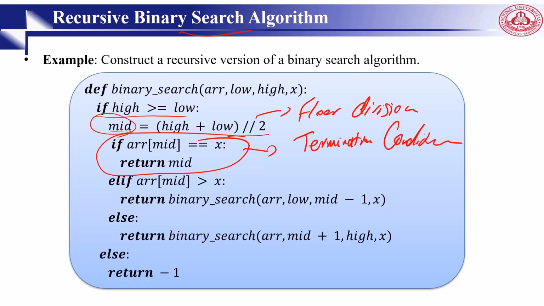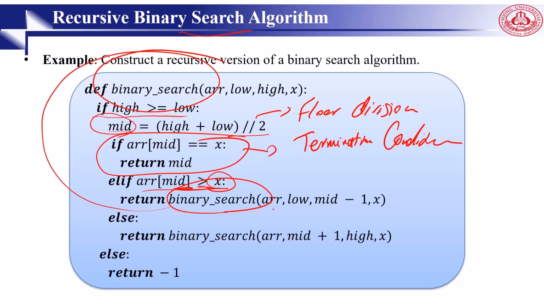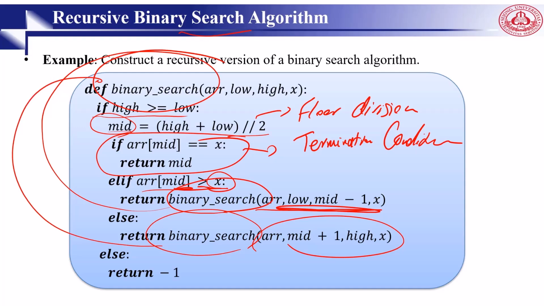Otherwise, if what we are looking for is smaller than mid, then we apply the algorithm to that half. Otherwise, we apply it to the other half, right? This is recursive. So we recursively make it smaller and smaller and smaller till we find it. In this way, we can do binary search in a recursive manner.